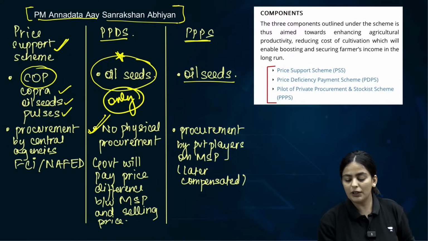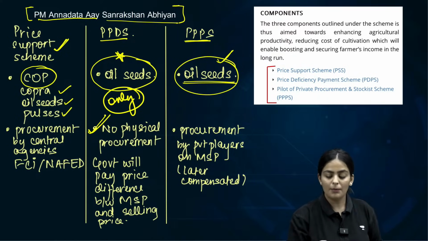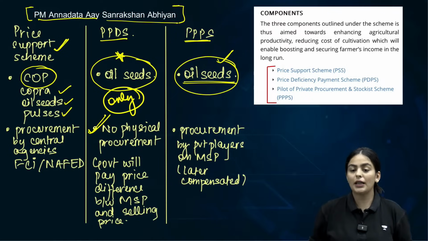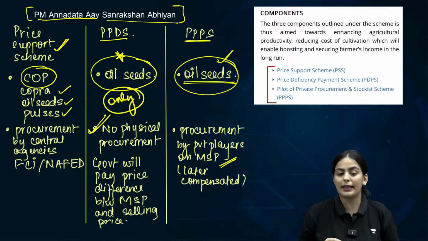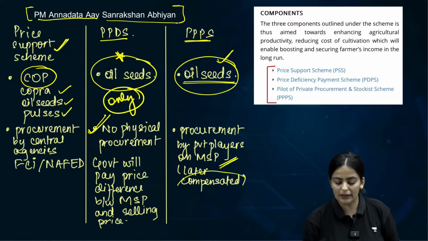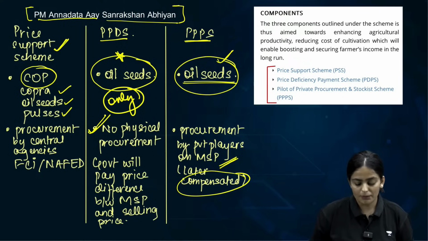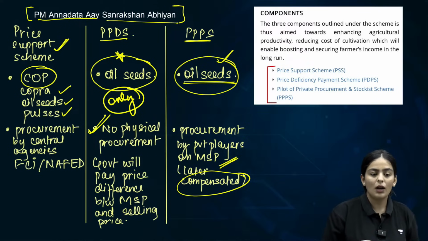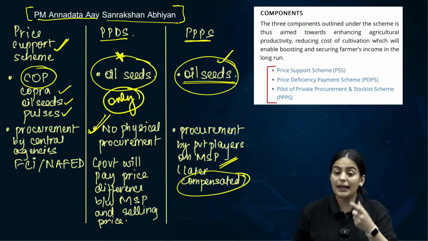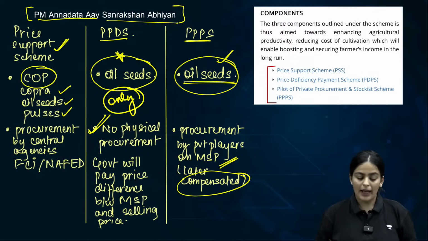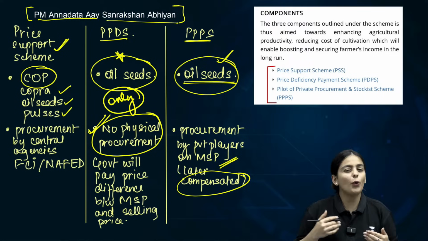Clear? Even the private sector can procure the oilseeds under the private procurement scheme, and here if the private sector does, they will be given the amount which is lacking. They will be compensated by the government. So if you are a private sector procuring, then you will be given the amount by the government. So that is the difference. Clear now what is included? In the first, it is copra, oilseeds and pulses. Second is only oilseeds, remember that, and it has no physical procurement. No physical procurement. These are the only ways.